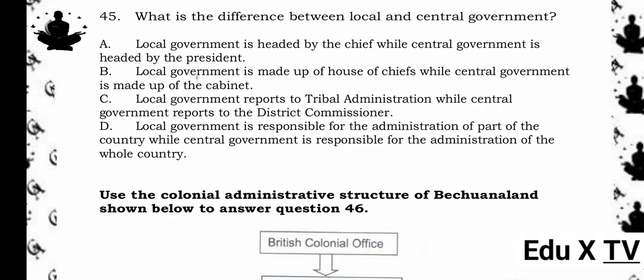B. Local government is made up of House of Chiefs while central government is made up of the cabinet. C. Local government reports to tribal administration while central government reports to the district commissioner. D. Local government is responsible for the administration of part of the country while central government is responsible for the administration of the whole country. The answer is D. Reason being, the central government manages national affairs, while the local government handles regional or district level administration.